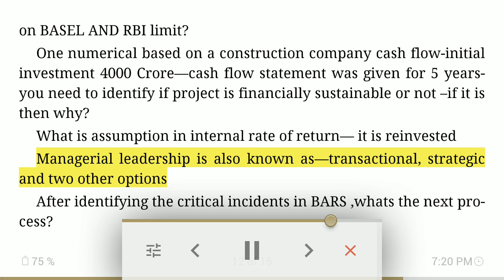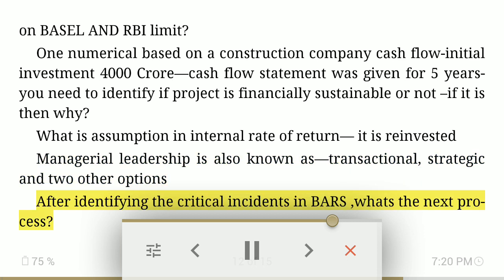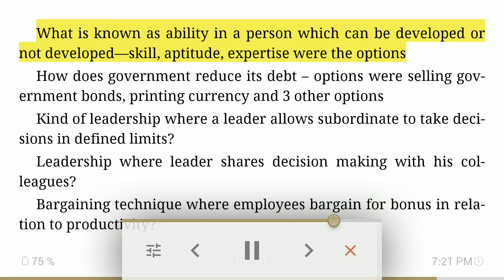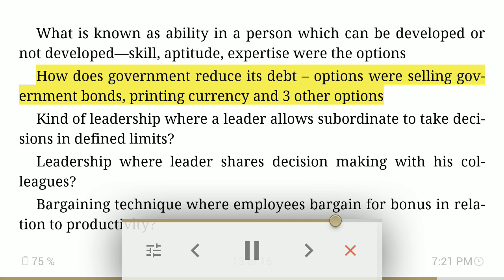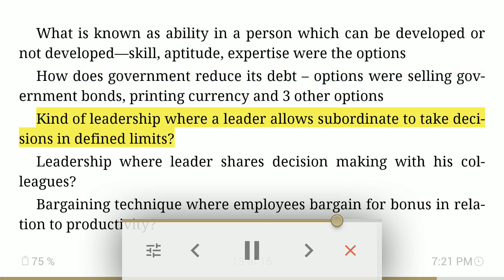Managerial leadership is also known as transactional, strategic, and 2 other options. After identifying the critical incidents in BARS, what's the next process? What is known as ability in a person, which can be developed or not developed: skill, aptitude, expertise, with the options. How does government reduce its debt? Options were selling government bonds, printing currency, and 3 other options.